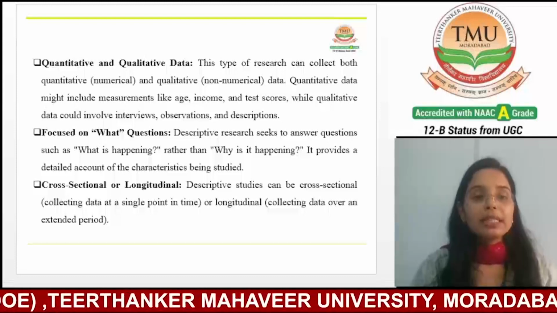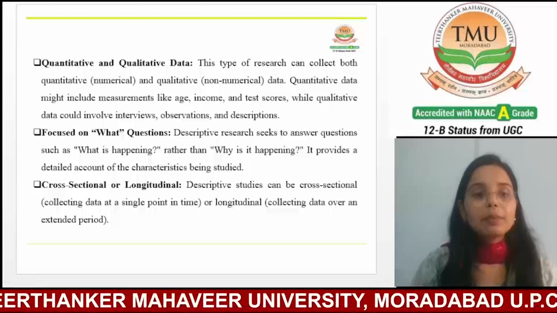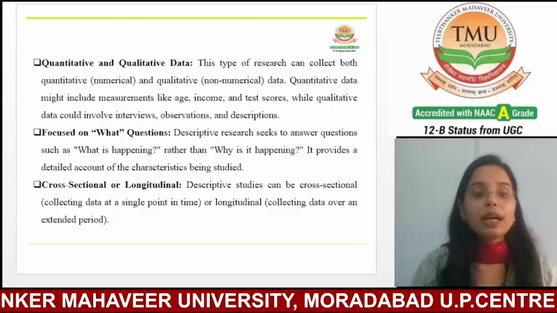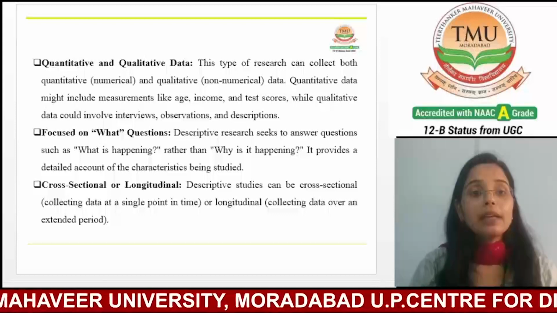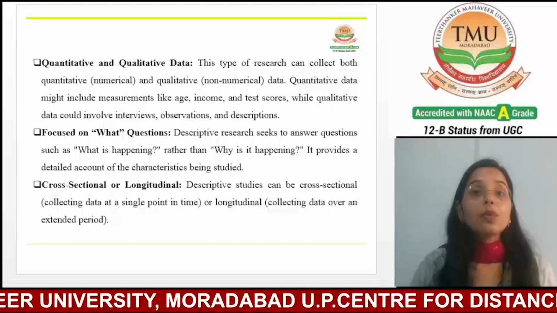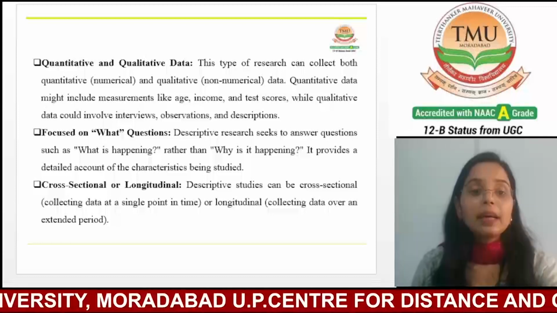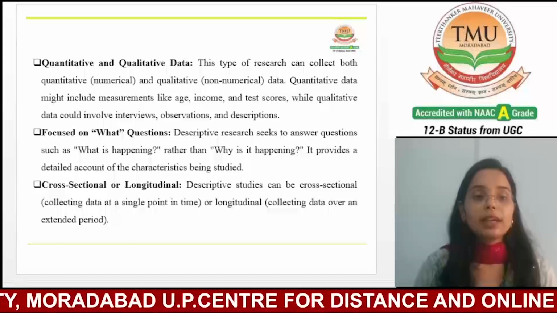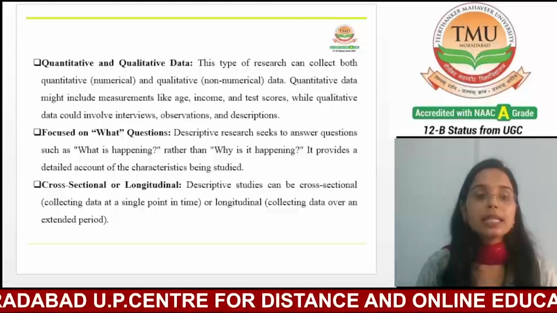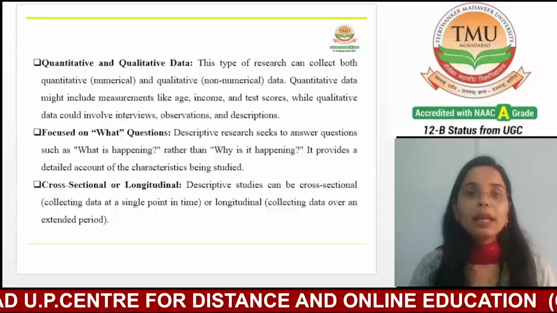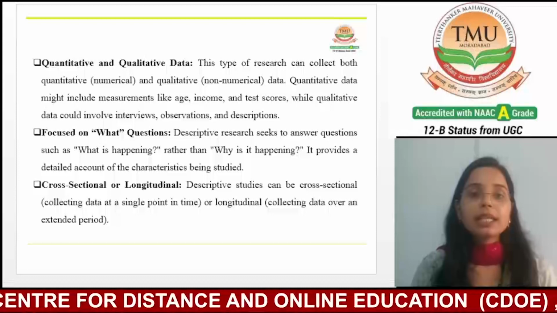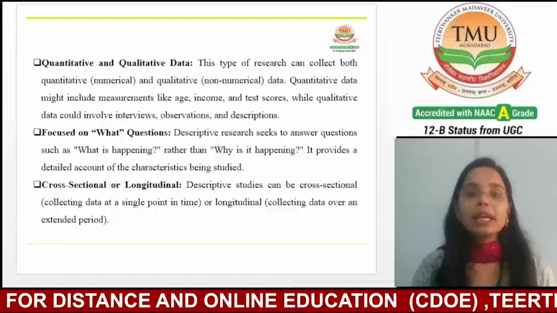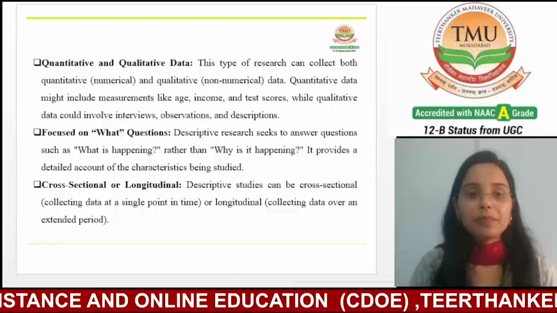So we can say that descriptive research can involve collecting numerical data, like numbers and statistics, and non-numerical data, which is also known as qualitative data, like text, images, and observations.